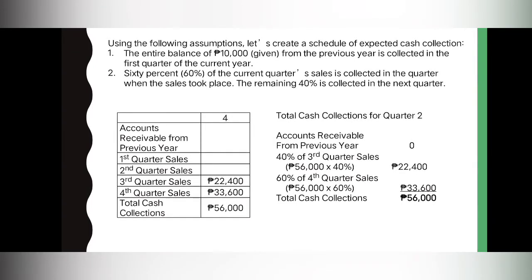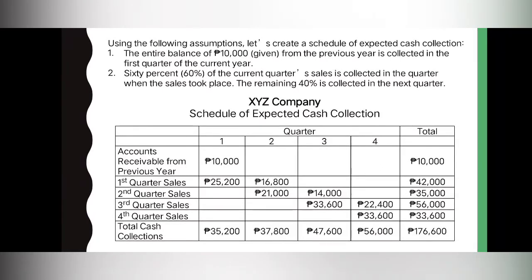For the fourth quarter, we have 22,400 pesos, the 40% of the third quarter sales, plus 33,600 pesos, the 60% of the fourth quarter sales. Then add the two amounts, we will get 56,000 pesos as the total cash collections for the fourth quarter.